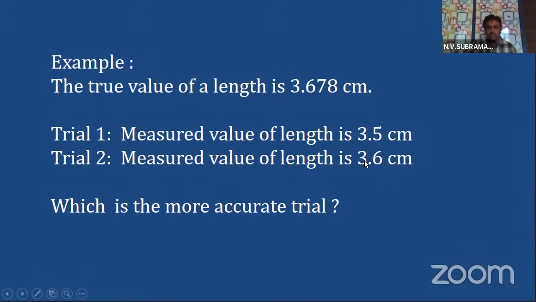Yes, very simple. 3.6 is closer to 3.678. That means the 3.6 measurement has more accuracy than the 3.5 measurement. That is the meaning of accuracy: the closeness of the measured value to the true value.